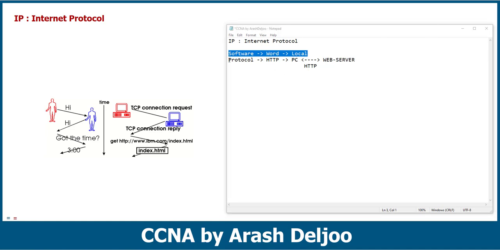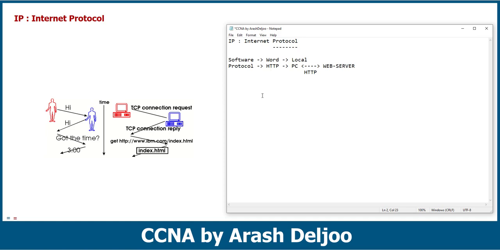But when you say protocol, this means that you have a program that you can use for communicating between some systems, for example two, three or more systems. We have many protocols: HTTP, FTP, TFTP, Telnet, SSH, and other protocols, and also IP. IP is a protocol. This means that we are using IP for communicating between systems.